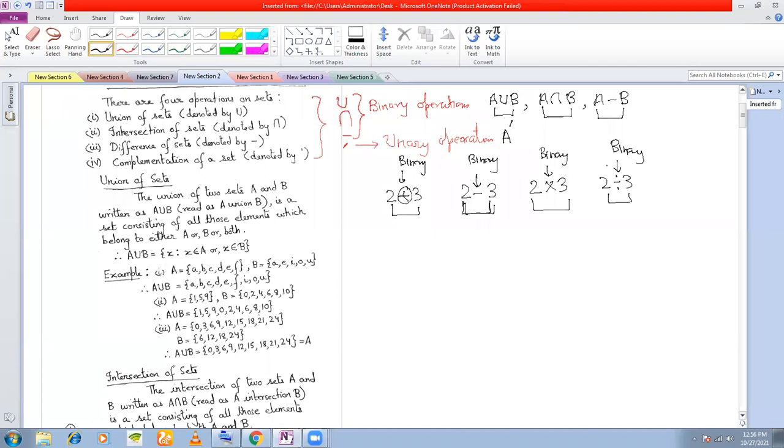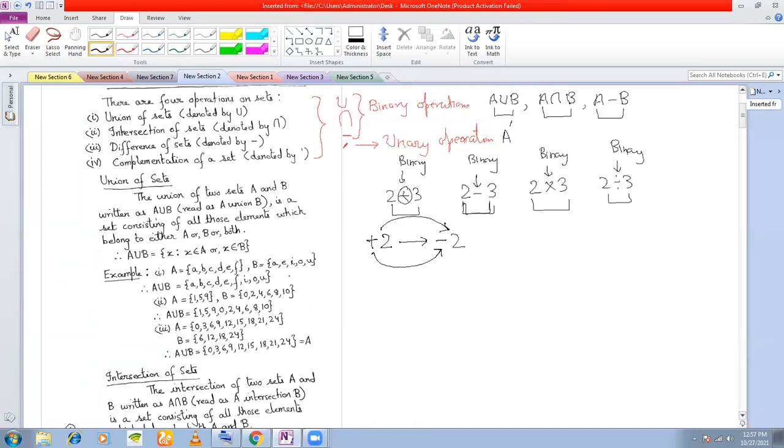Any example of unary operation? Negation. Suppose minus 2. Sir, 2 squares, 3 squares. No, even that requires a binary operation, because 2 squared is nothing but 2 into 2. That is also a binary operation. But suppose 2 becomes minus 2. This is a unary operation, because from plus it is transforming to minus. You don't require any other number. Plus 2 is becoming minus 2.